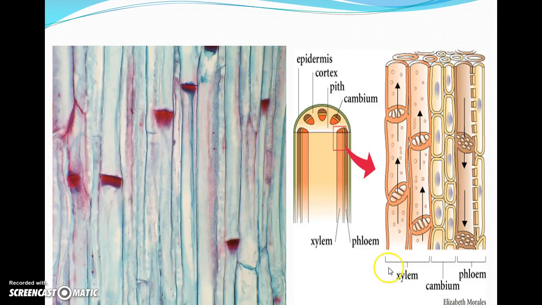Here's another picture. Same picture as before, here, xylem and phloem. Here you can just see a cross section of phloem. This is what you would see under a microscope. That is the PowerPoint lecture for Unit 3.